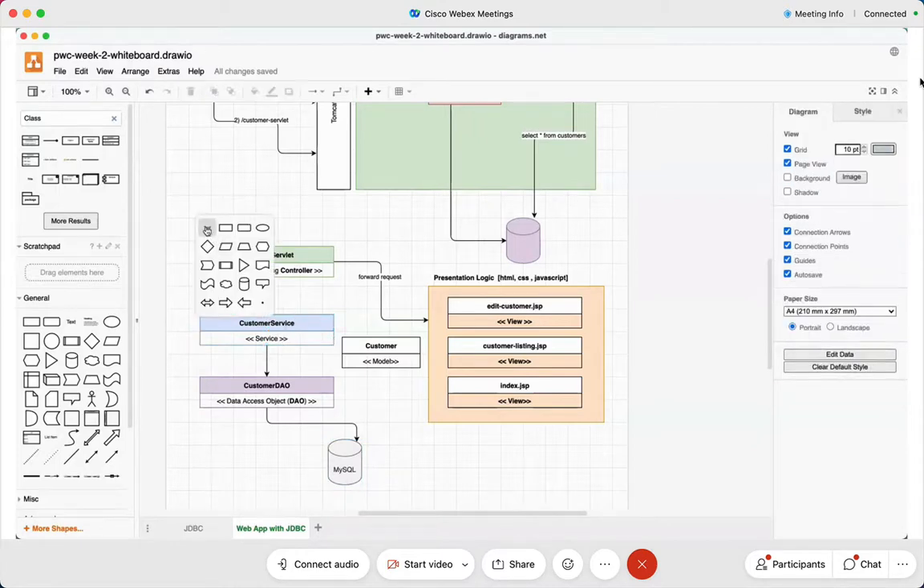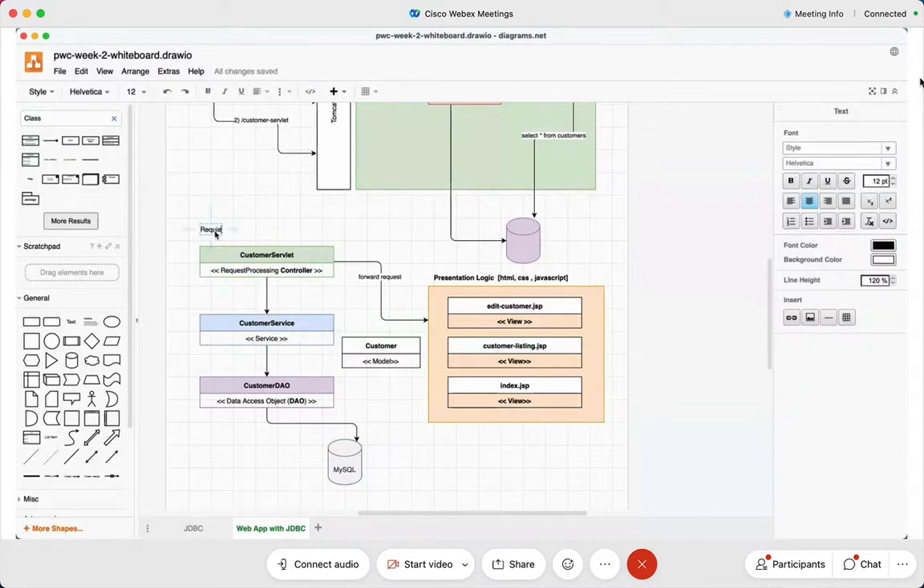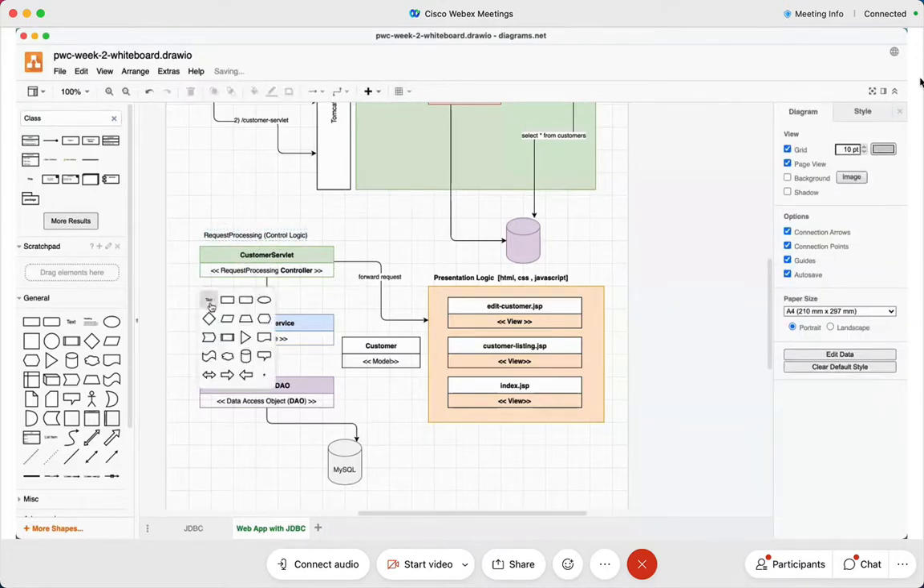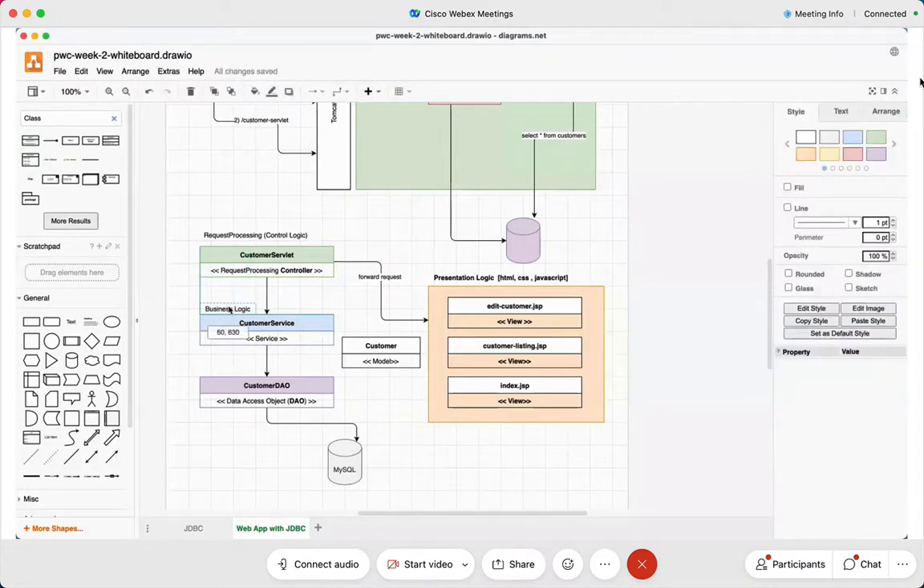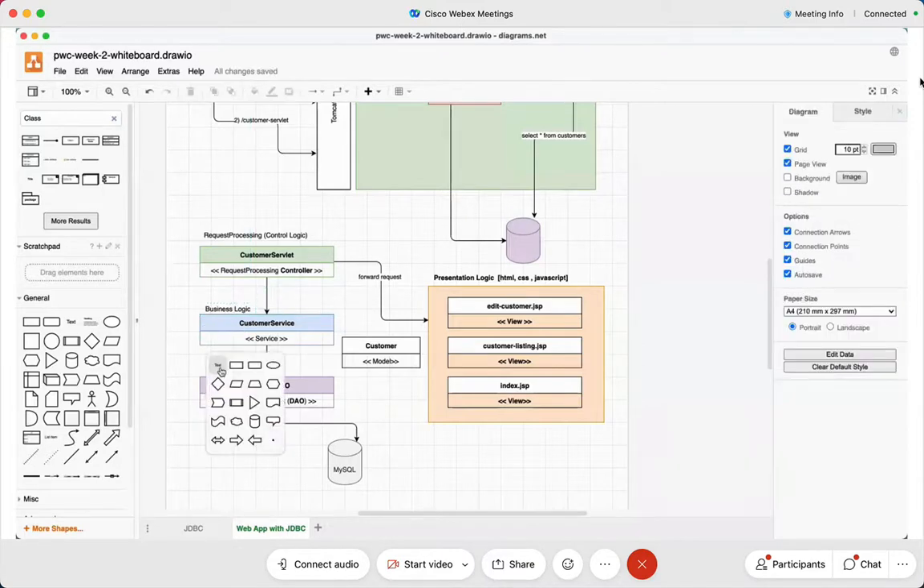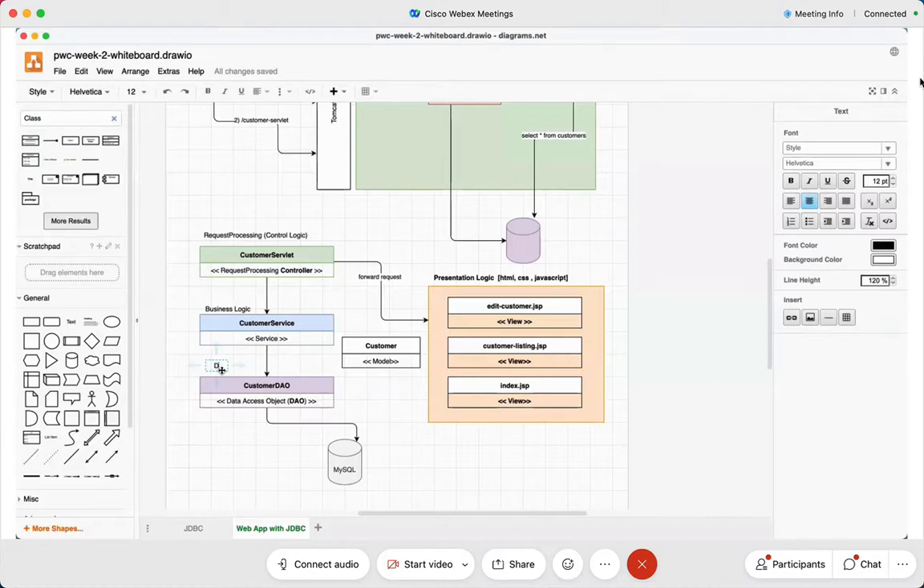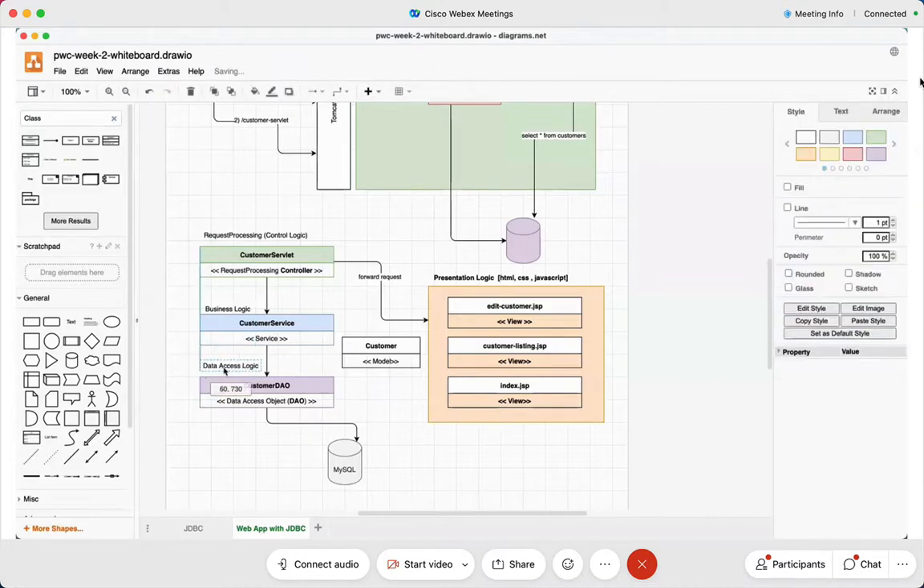So once again, I would like to make this really very prominent. Request processing, control logic, is here. All your business logic is here. I hope now you are clear on why I spent time on this application that I explained to you. And this is the data access logic. It goes here. This was the reason, friends.